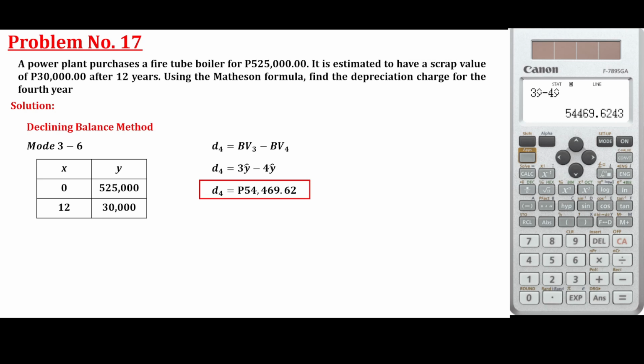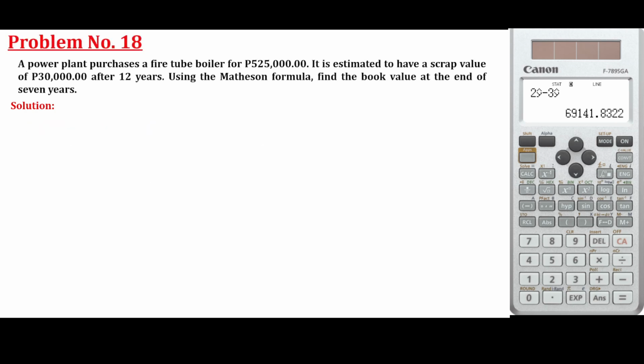That is the depreciation charge at fourth year. If you want to get the depreciation charge at third year, so this is 3 minus 2 or 2 minus 3. Mas malaki yung bawas, no? Nung third year. Yung first year, of course, palaki yan. Hanggang palit ng palit yan eh. The declining balance.